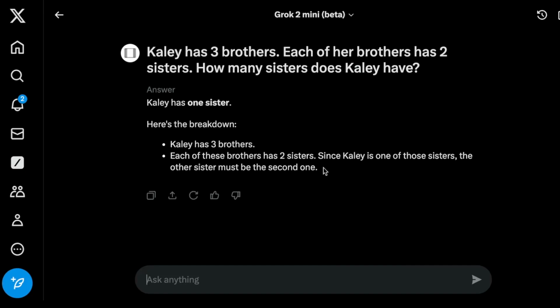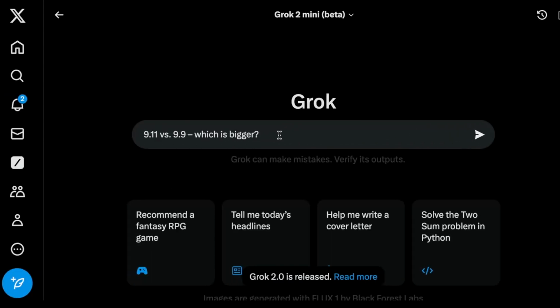So it seems like this particular test case has been solved by most of the models, and Grok-2 gets this right as well. So that's really good to see. As part of the jagged intelligence, as Karpathy says it, I'm going to test this one, and the latest GPT-4o models get this one correct, but most of the other models actually still struggle with this particular question. So I'm just very curious about how Grok performs on this. I'm going to test this now.